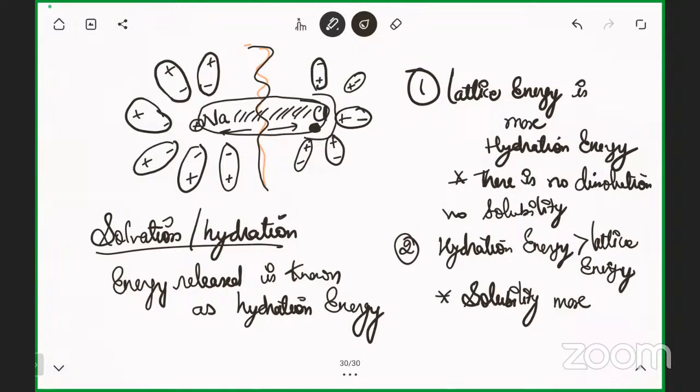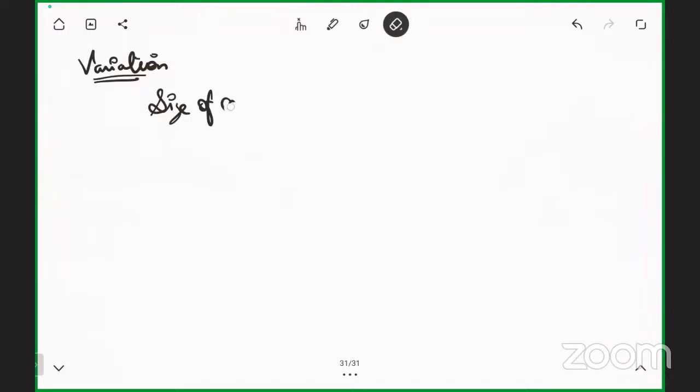Okay, some variation, just basic variation. So I'll give you one question. Variation is the size of the cation, the size of the ion, just simply size. The size of the cation or the ion is inversely proportional to the hydration energy.